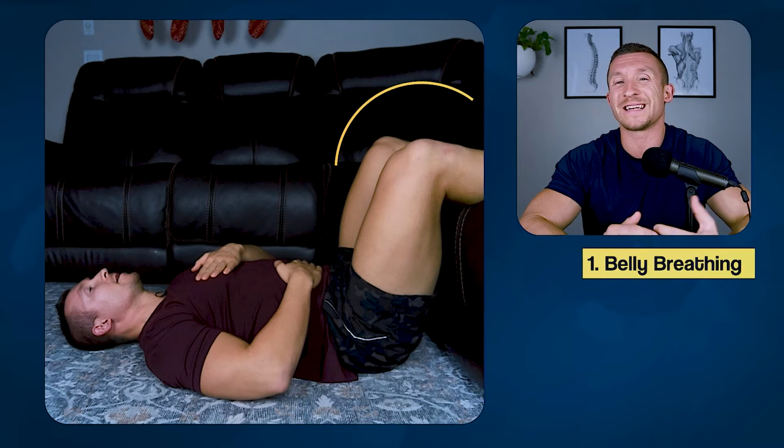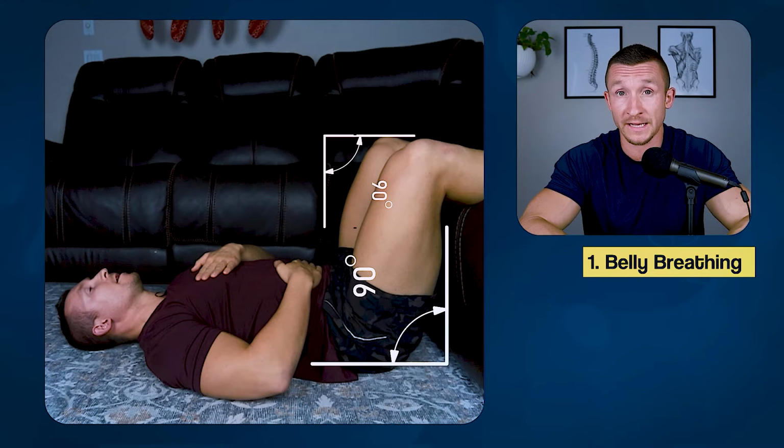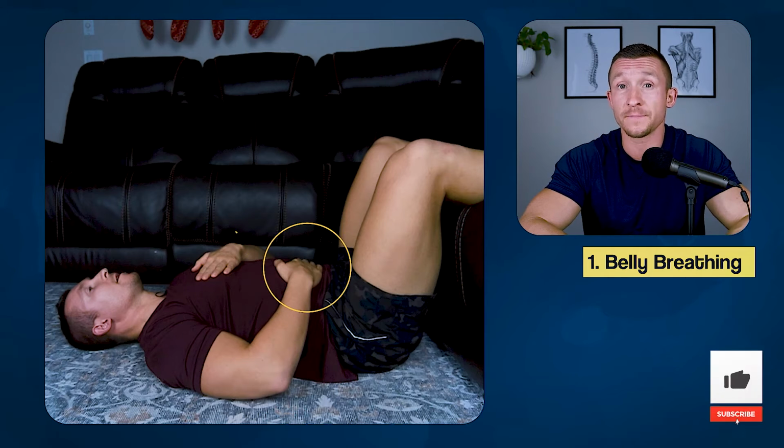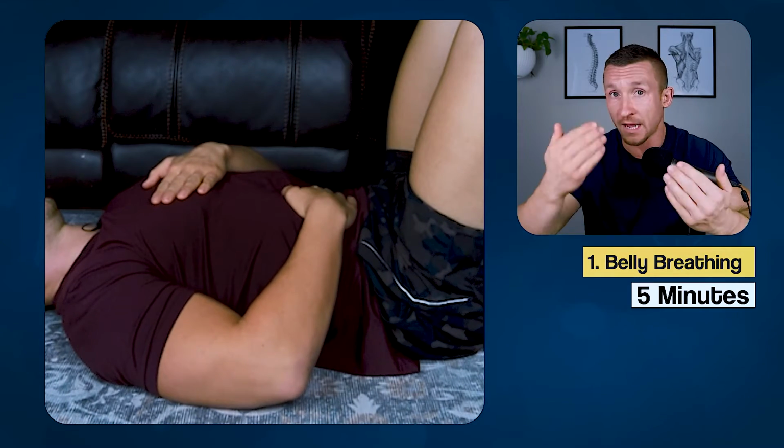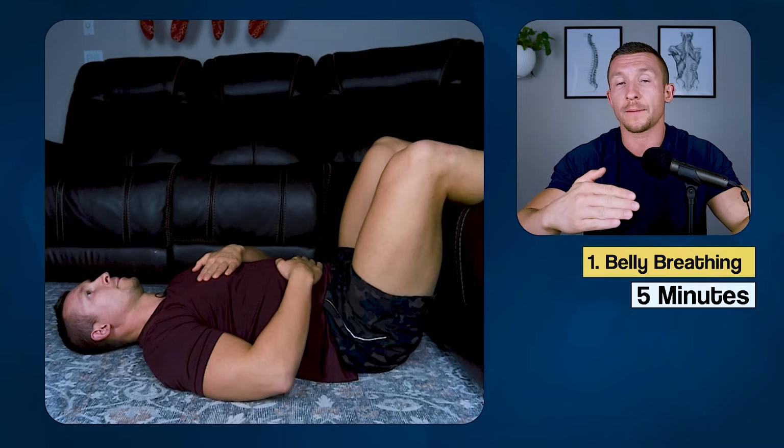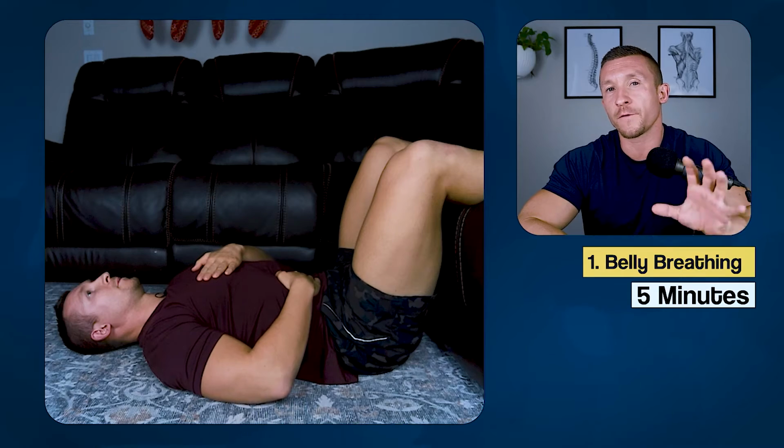Now, the next thing we're gonna do is find a chair or couch. Lay on your back, prop your legs up on it so that there's a 90-degree angle at your hips and at your knees. Put one hand on your chest, one hand on your belly, and we're gonna practice deep diaphragmatic belly breathing for 5 minutes. As you do this, you want the bottom hand, the one on your belly, to be rising and falling with your breaths. So when we inhale, imagine the air is coming in, belly's expanding, hand goes up. When we exhale, air collapses, hand goes down. We don't want the hand on your chest to move, only the bottom hand. Do this focused breathing for 5 minutes.